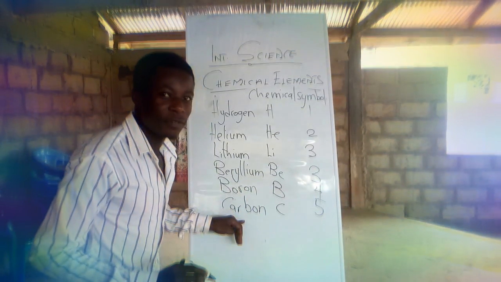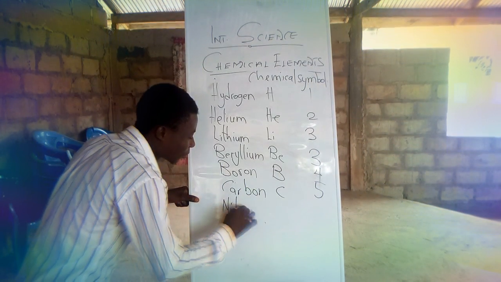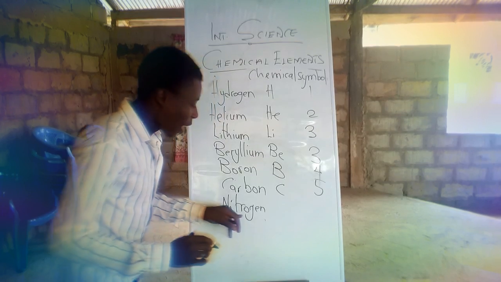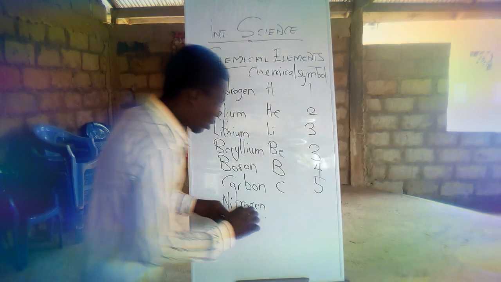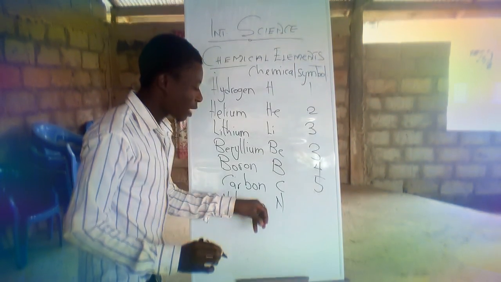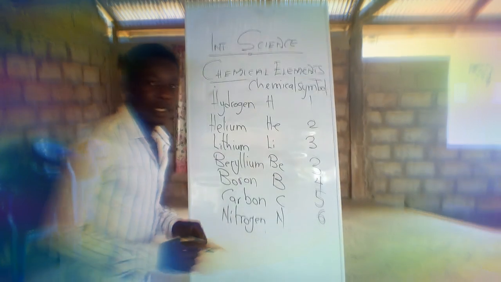Now nitrogen. Nitrogen is N with atomic number 6.